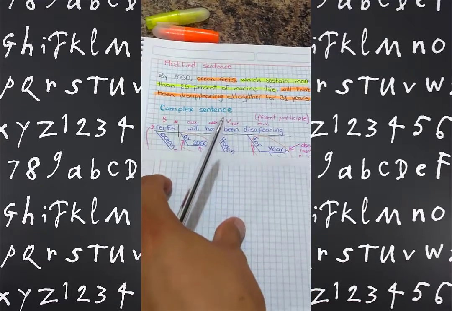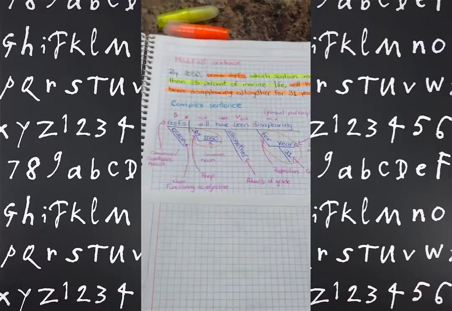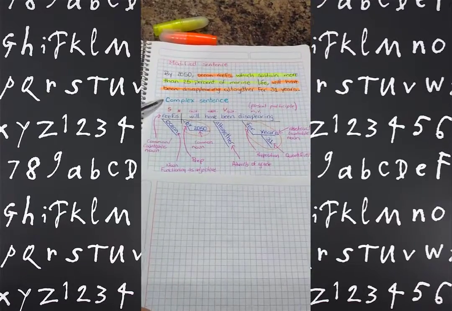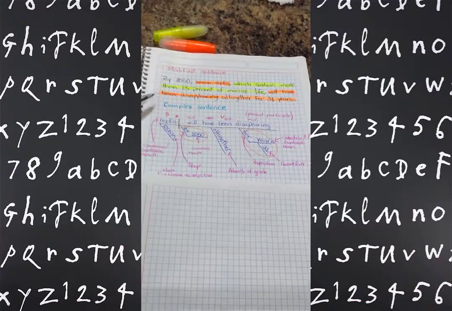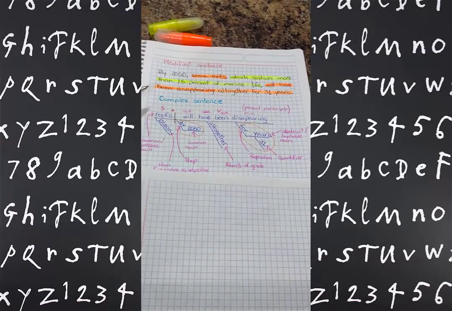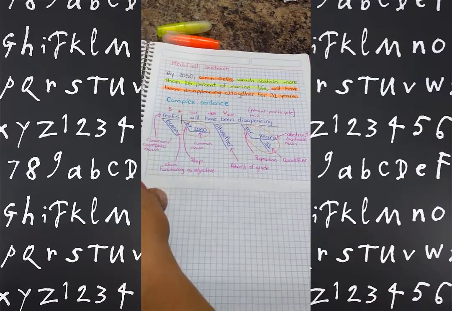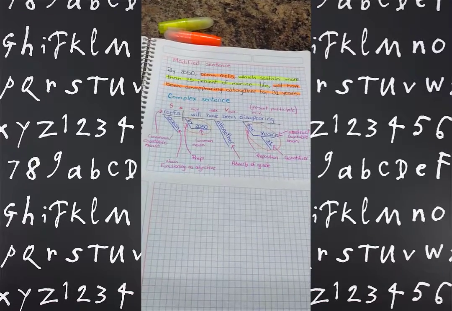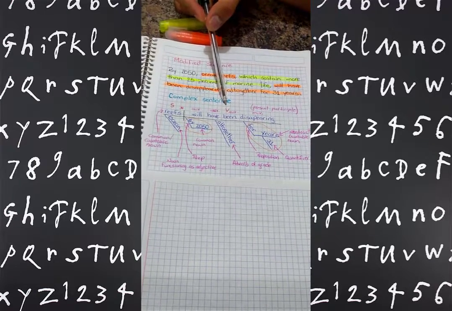Now, here is the analysis for the main clause. Obviously, it is a complex sentence because it is not a compound sentence. It doesn't have a coordinating conjunction, so it is a complex sentence.